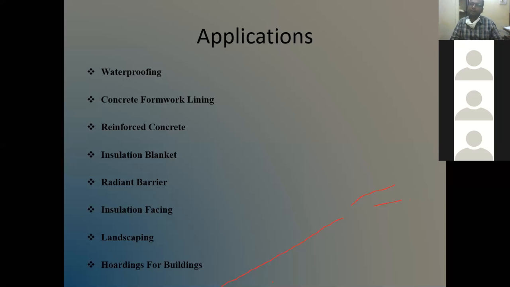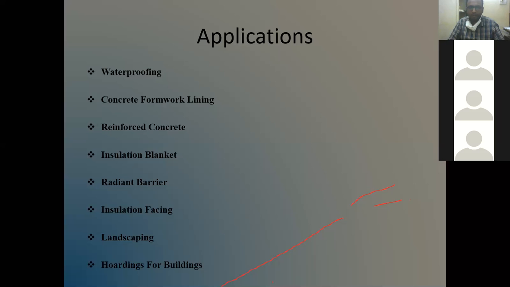Reinforcement, people nowadays are using polyester fiber, sometimes polyester and glass fibers, short fibers, less than 5 millimeter, and they are mixing it with the concrete and laying it so that there is no crack propagation.